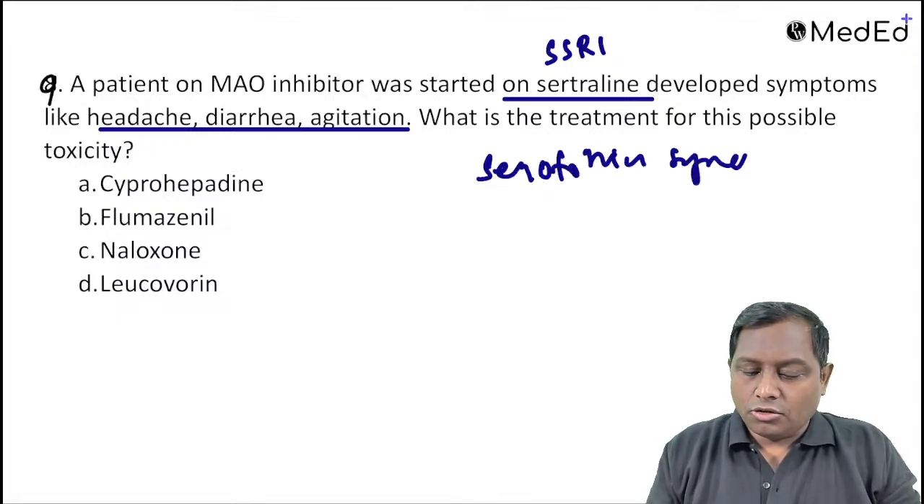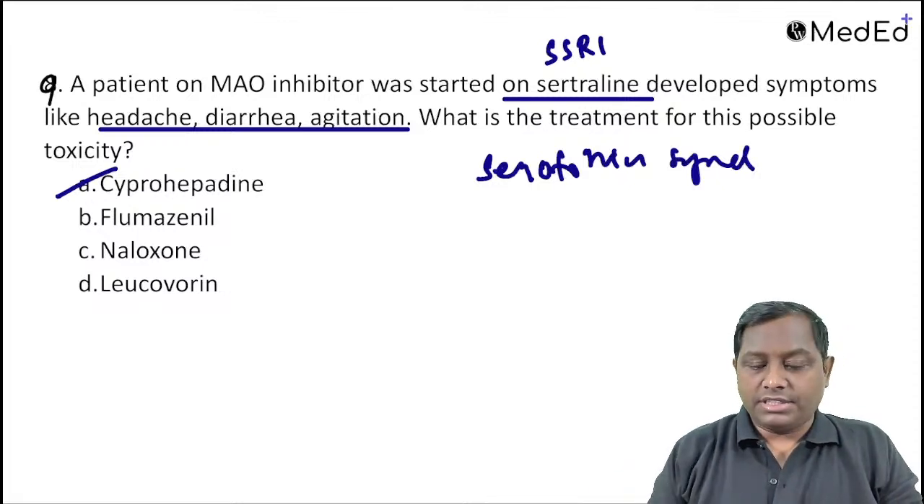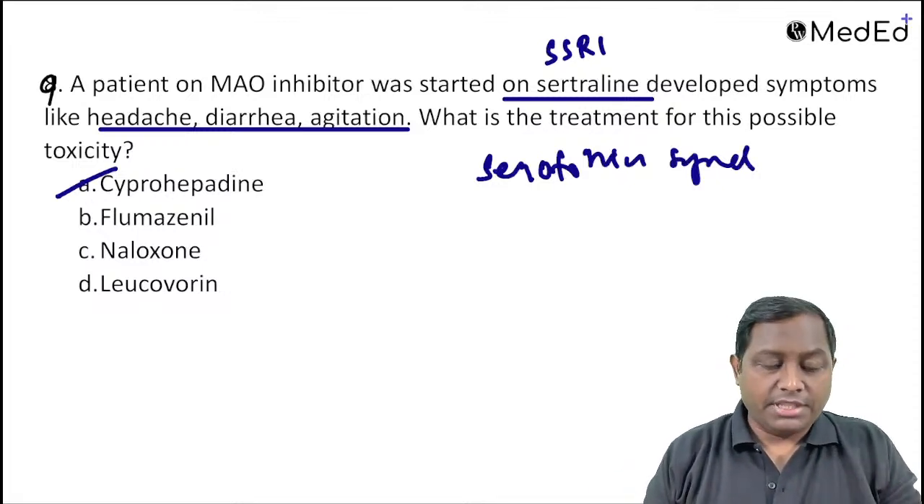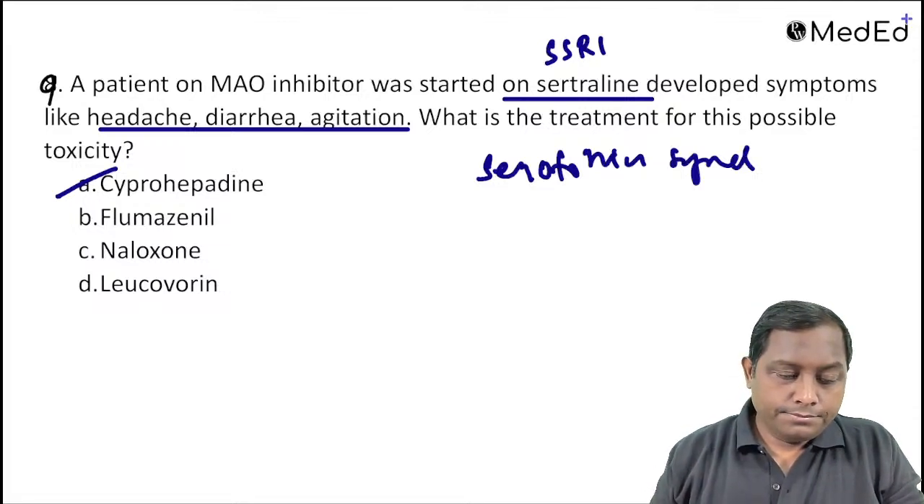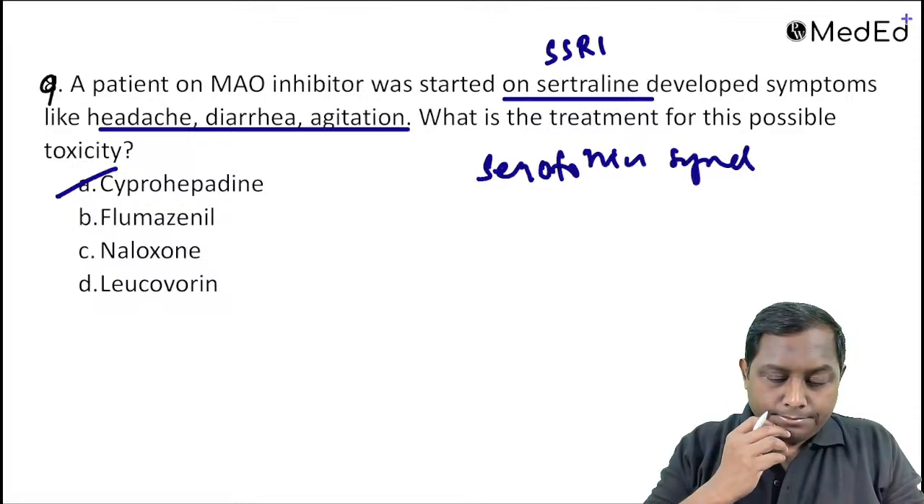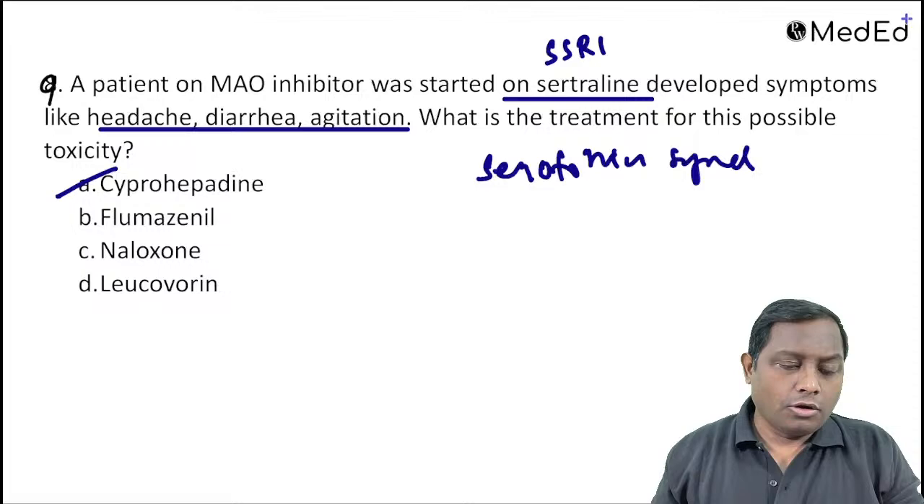And for serotonin syndrome we are going to utilize an anti-serotonergic drug, cyproheptadine. Cyproheptadine has anti-serotonergic property. It also has antihistaminic property. Antihistaminic with anti-serotonergic property. All right. So I think this question is also sorted for all of you.